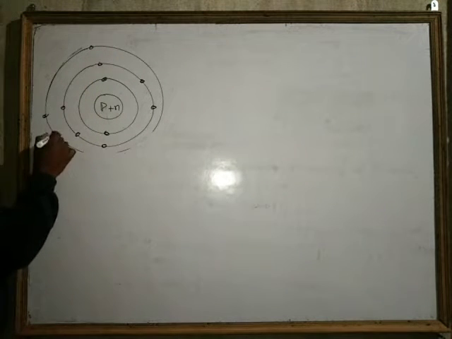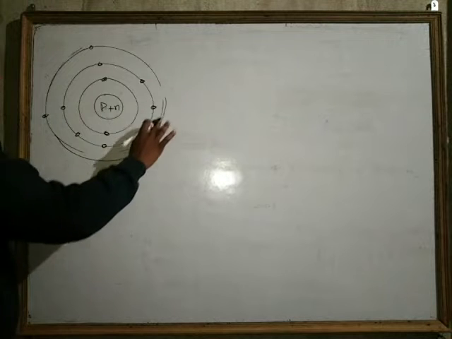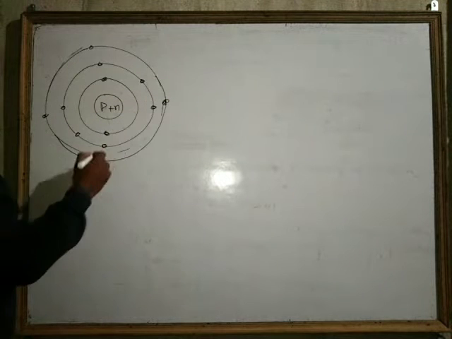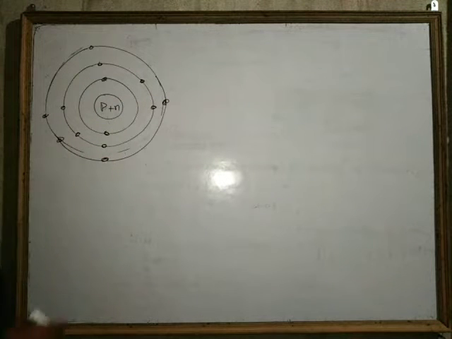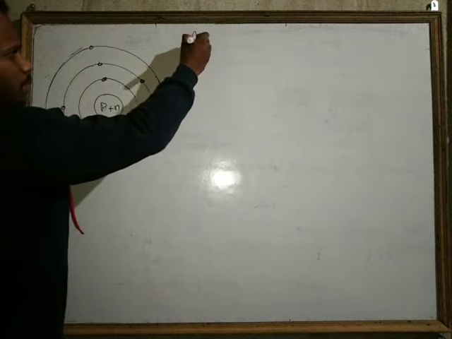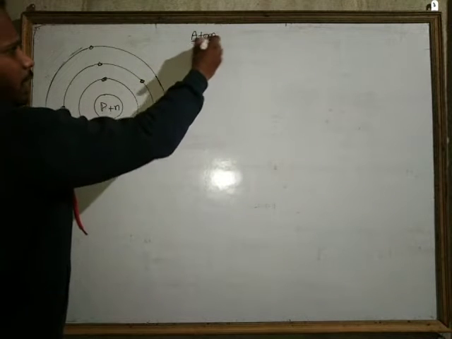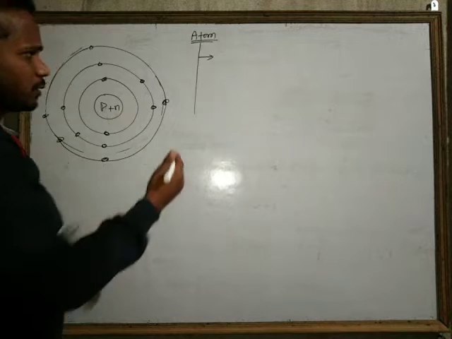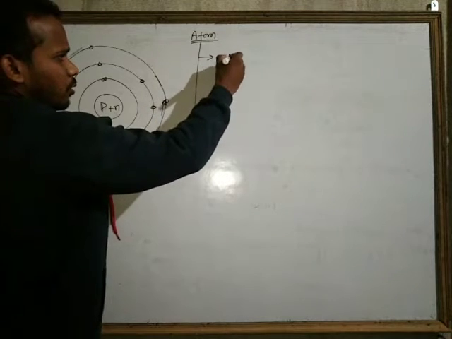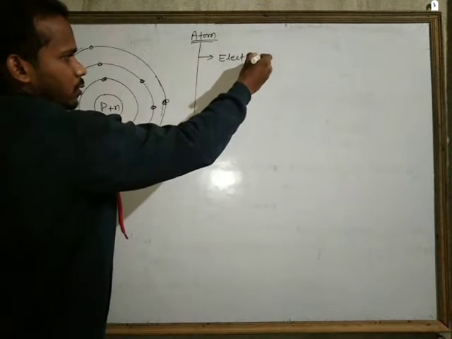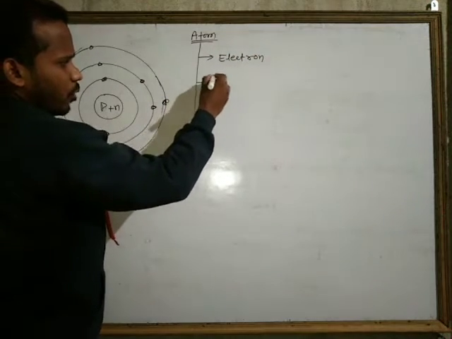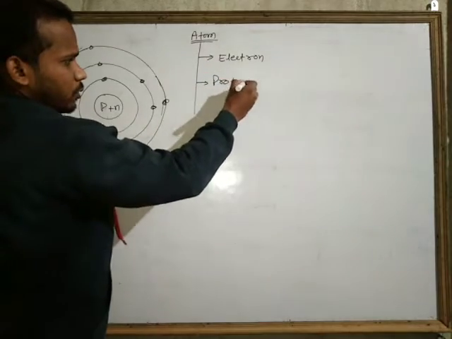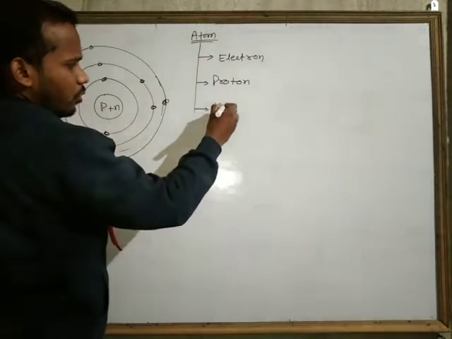I am drawing this. These are also electrons. So atom is made up of three different particles. One is the electron, and next is the proton, and next is the neutron.